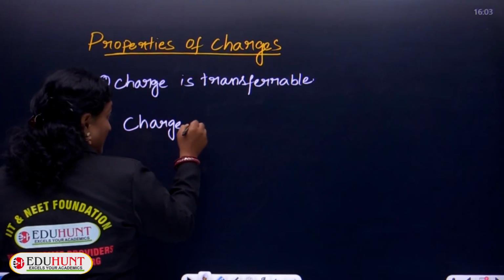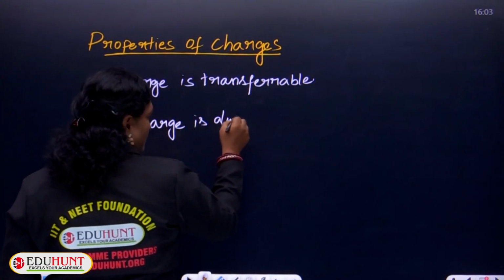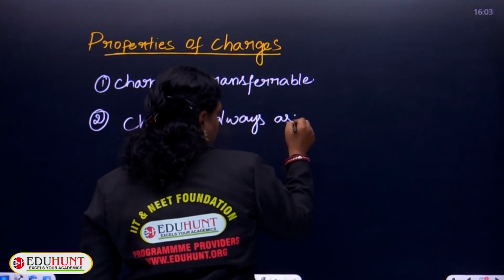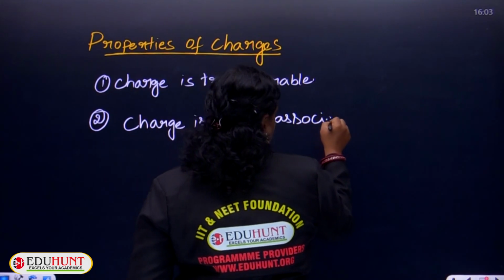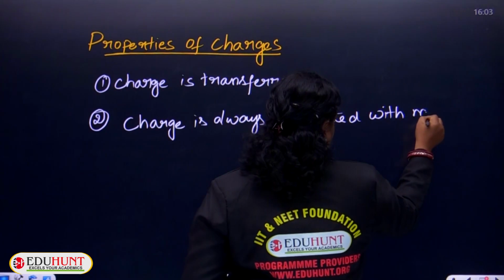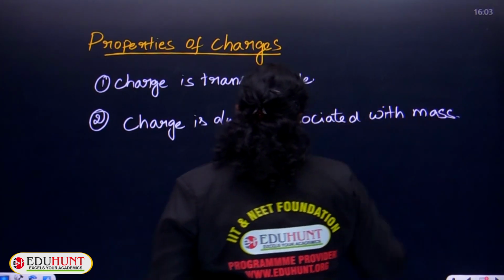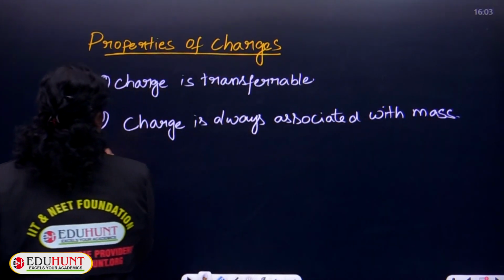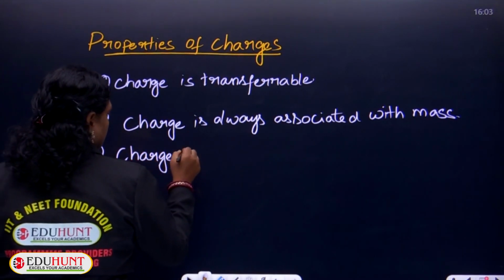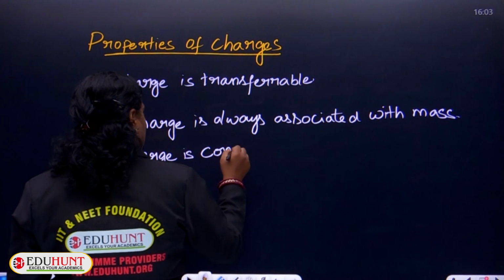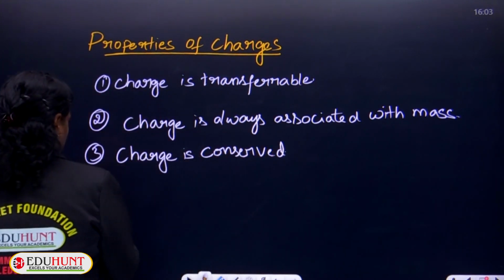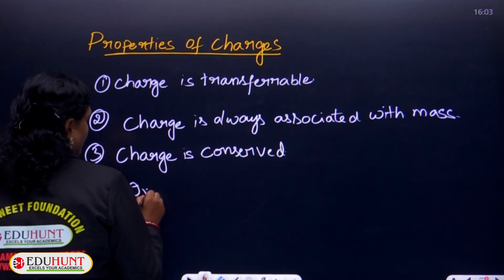Charge is always associated with mass. And next, charge is conserved. Invariance of charge.